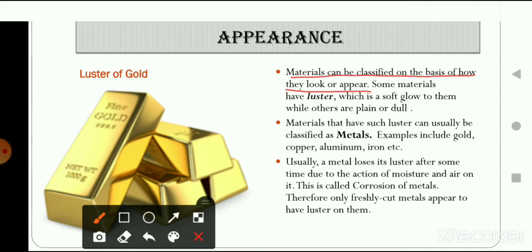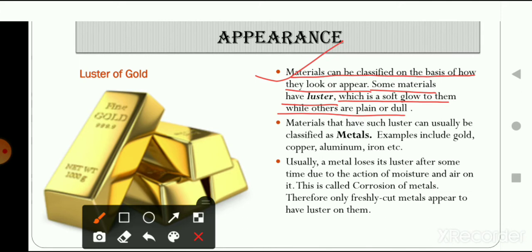So materials can be classified on the basis of how they look or appear. Some materials have luster. We have discussed that luster means shine, a soft glow, while others are plain or dull. Lustrous objects are like gold and silver. And the objects that don't have shine, or those that are dull, like wood. So we have discussed this in the video.